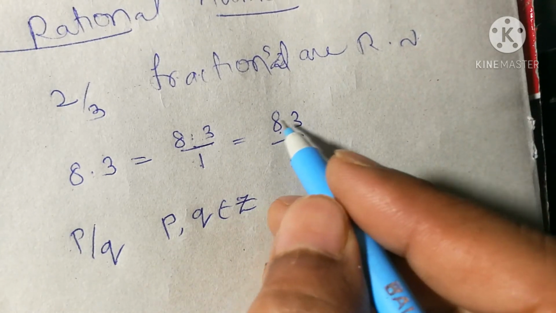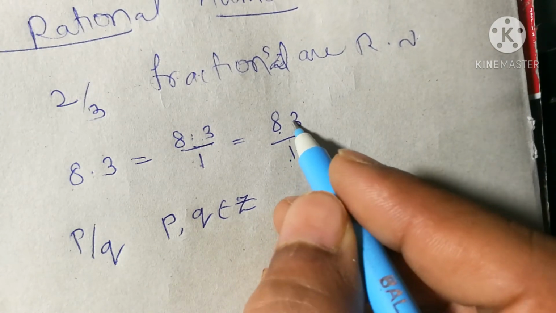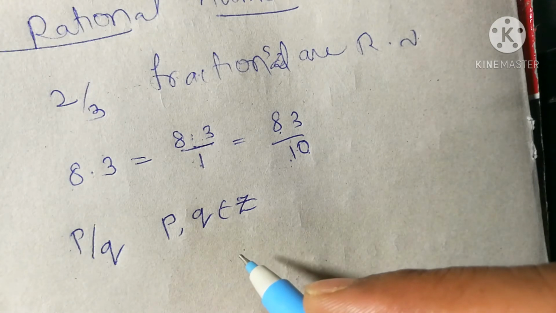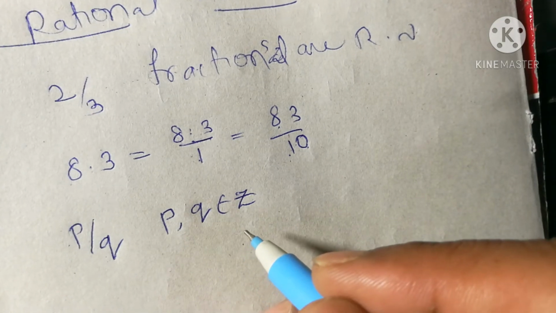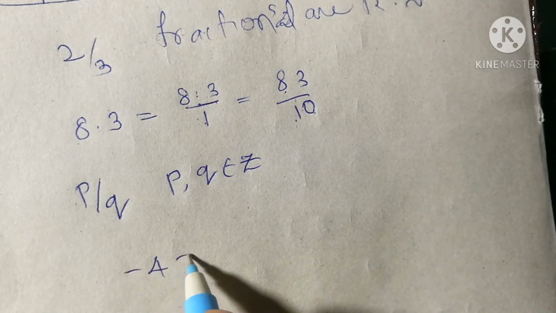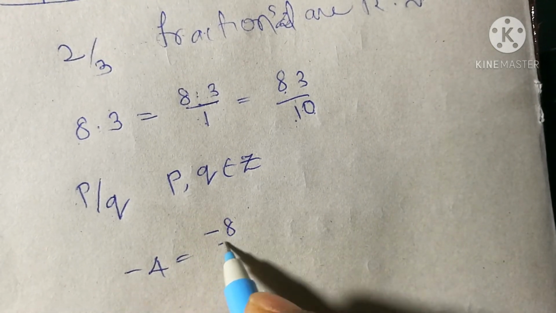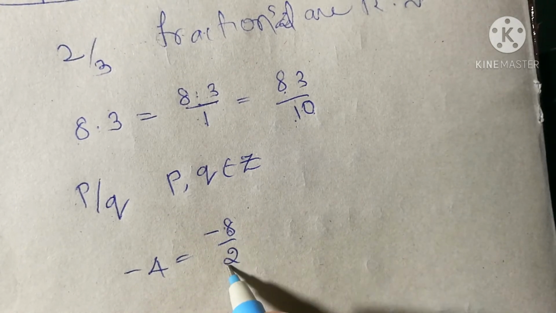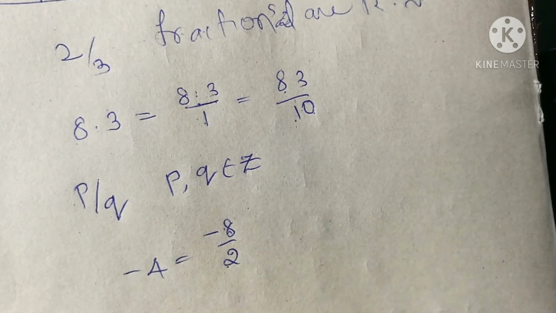So in 83 by 10, 83 is an integer and 10 is also an integer. Previously we took an example of an integer, minus 4, which you can write as minus 8 by 2. Minus 8 is an integer, 2 is also an integer. So P and Q must be integers.